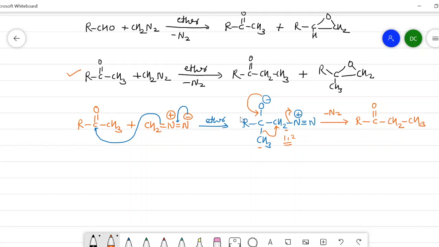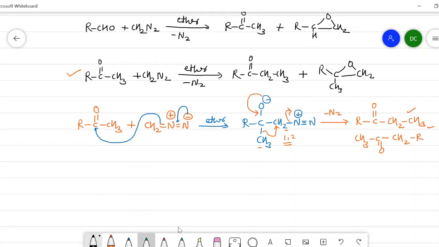Suppose this R group is rearranged, then we get a different product, that is CH3, here a CO, then a CH2, then R. So either this group or this group may migrate from this carbon to this carbon with the expulsion of nitrogen, and we get this type of products. Both of these are higher ketones as compared to the reactants.